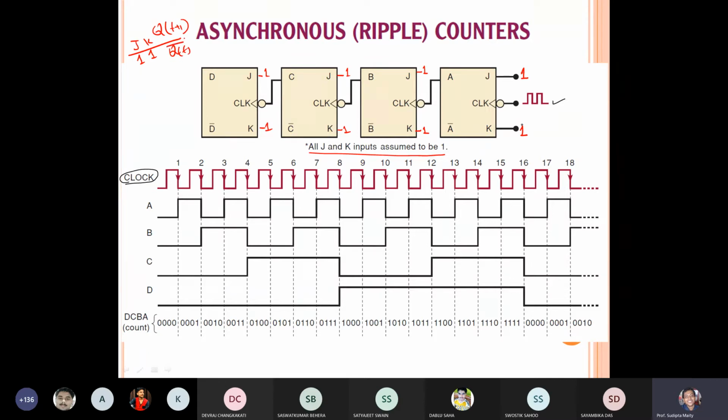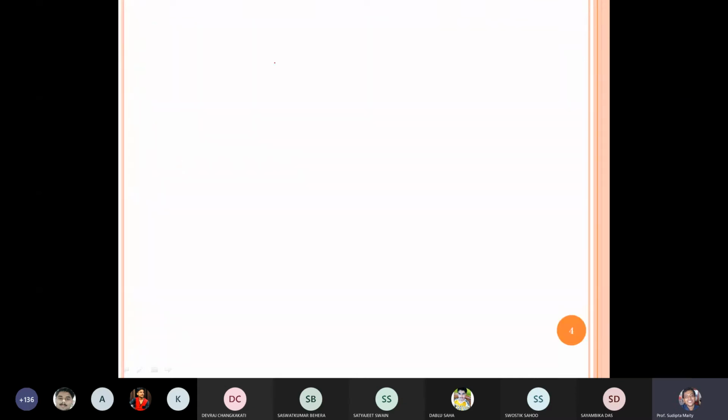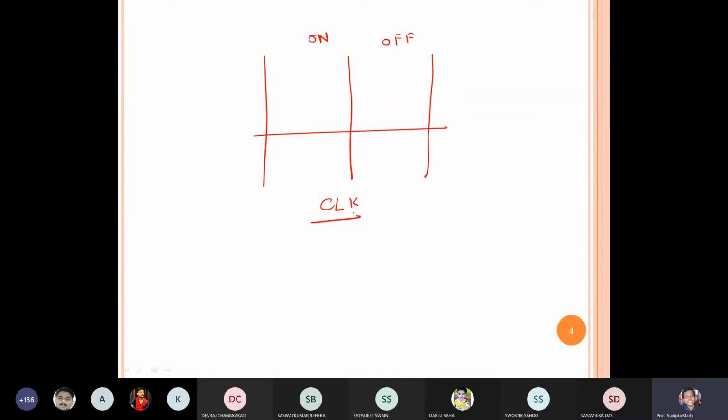Can you remember this thing? That is the output. So initially we are assuming all the outputs are 0, and this is my clock pulse. Before starting, let me define one thing. This is my clock. Suppose this is the whole period. Within the whole period, 50% is the on condition and 50% is the off condition. That is my clock.